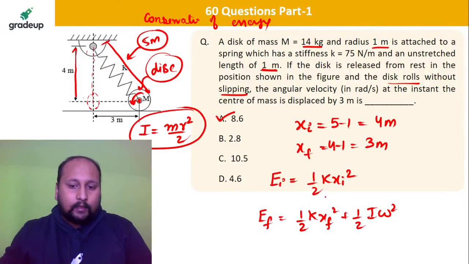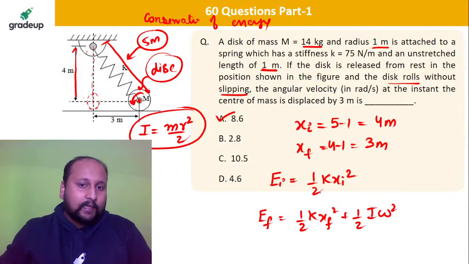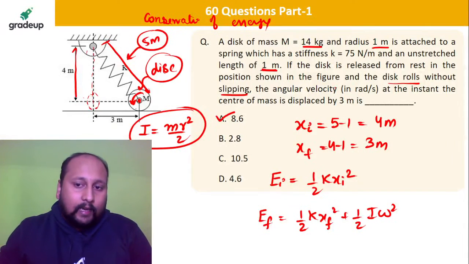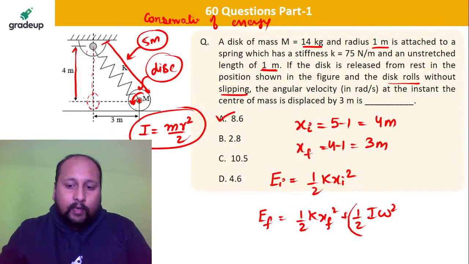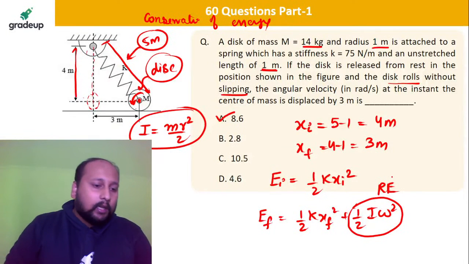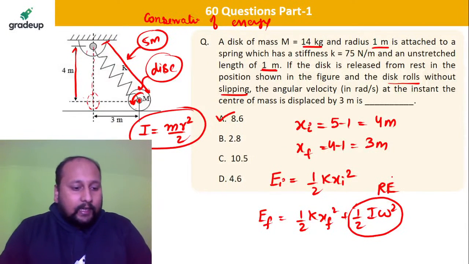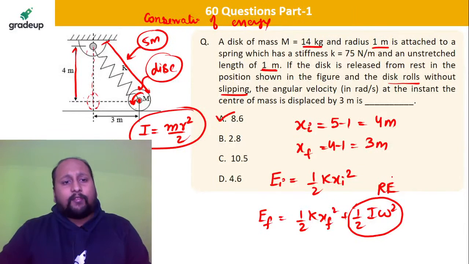We are assuming half I omega square. This is your rotation energy. Sir, we didn't consider energy due to translation. No, my dear friend. Why?